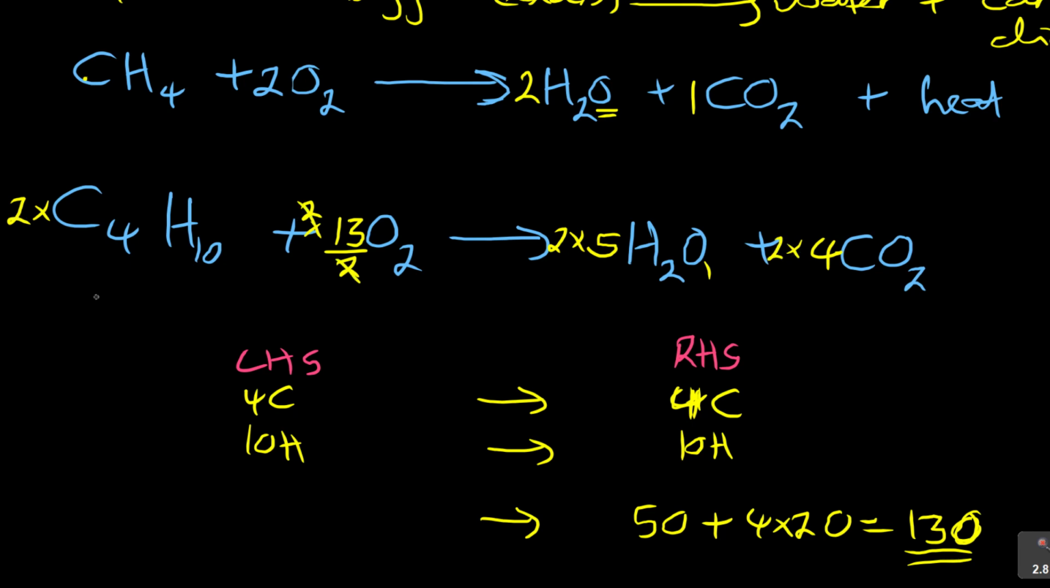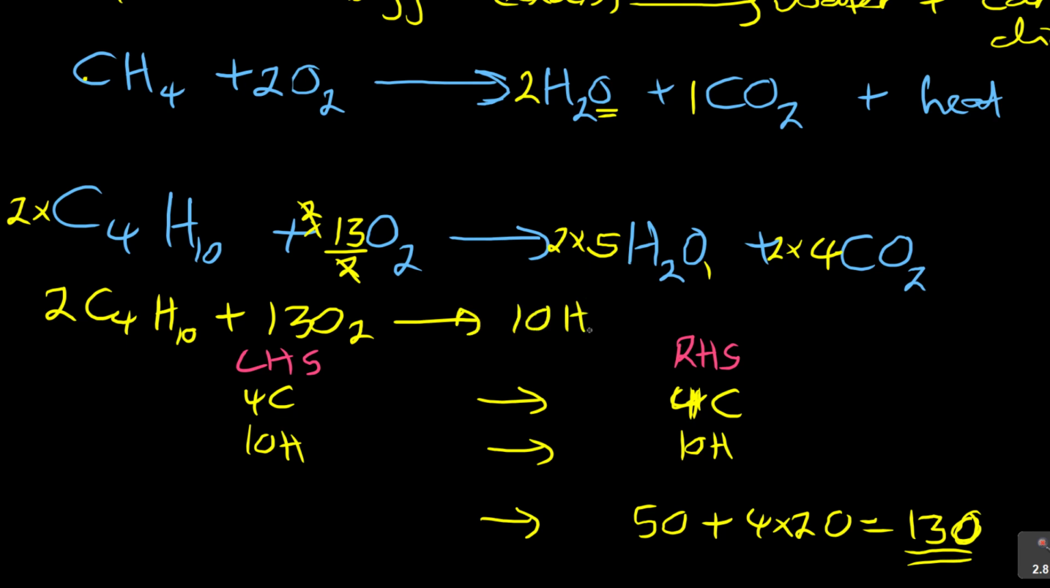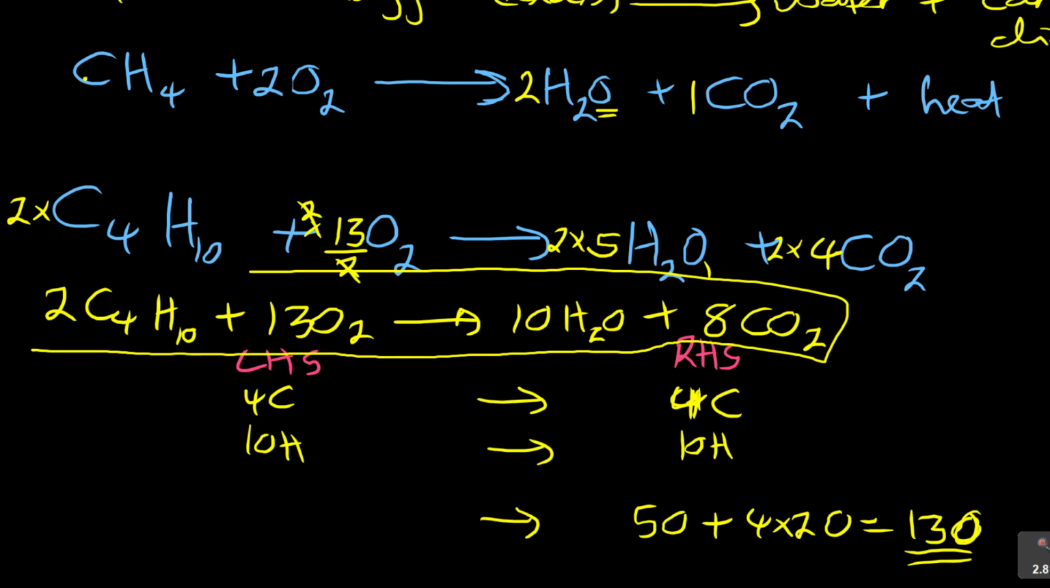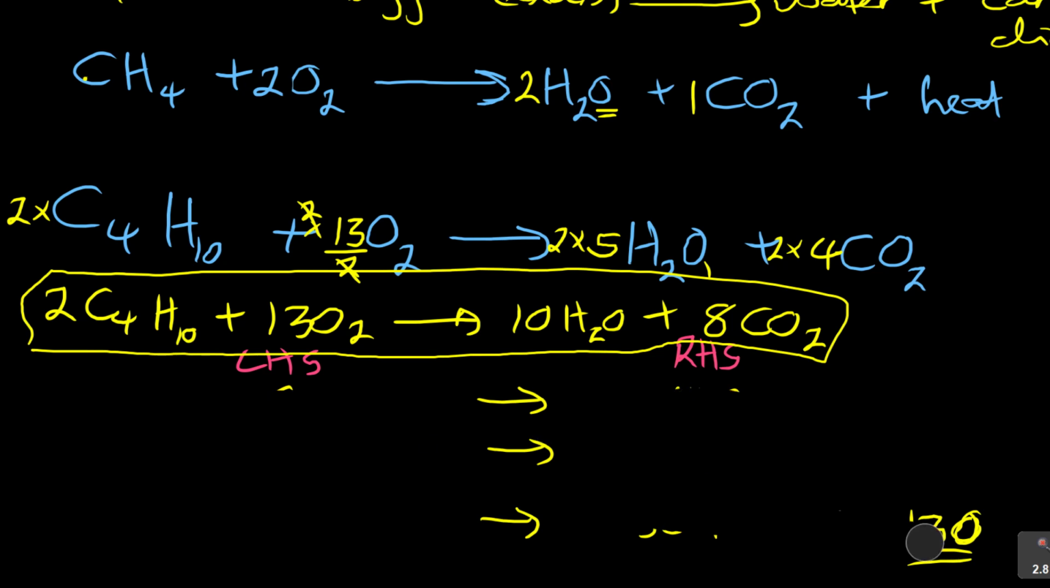Now the final equation will be 2C4H10 plus 13O2 gives me 2 times 5, it's 10H2O, plus 2 times 4, it's 8CO2. This then becomes the final equation there. You can check it. How many carbons, how many hydrogens? Now you change these numbers, because everything has changed.